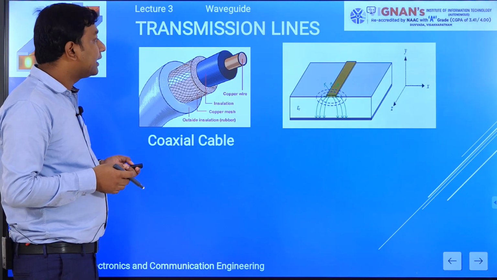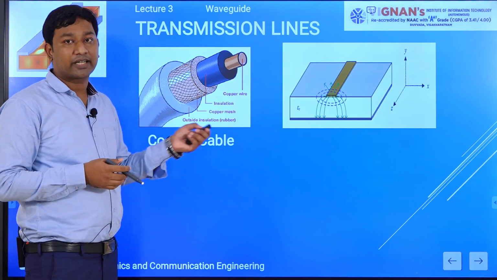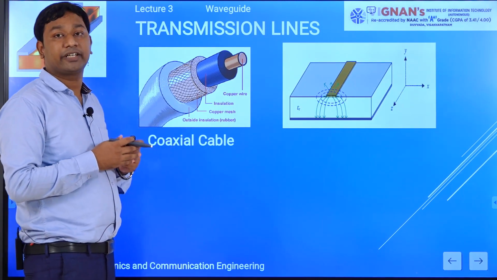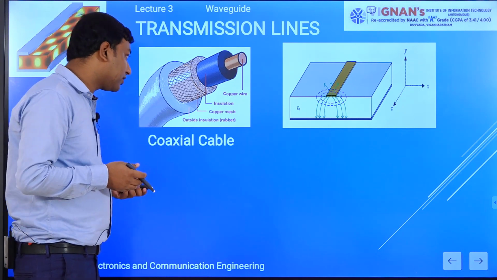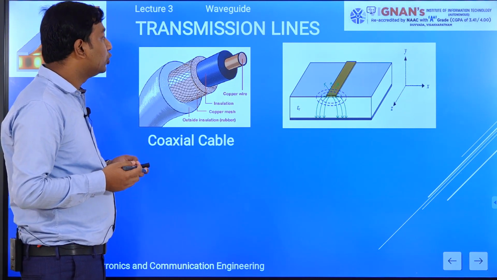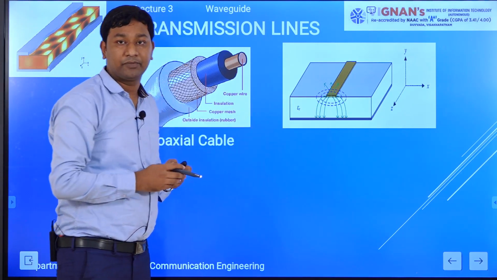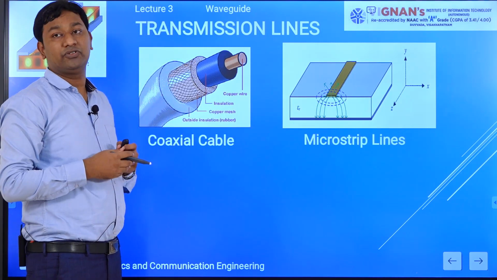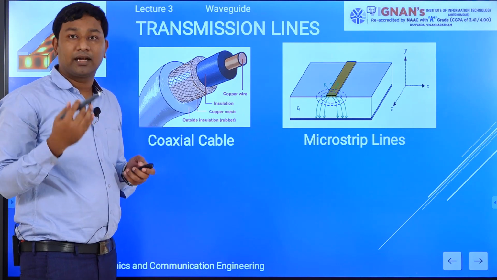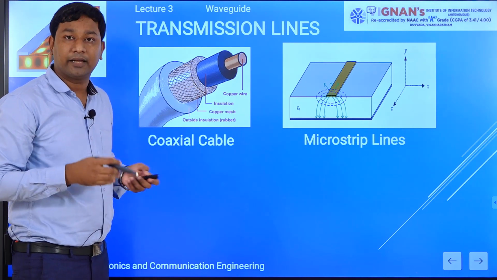Now we will see another two conductor transmission line, called the microstrip transmission line. In the microstrip transmission line also there are two layers, an upper layer and a bottom or ground layer. The microstrip line is also used in antennas, waveguides and other applications.